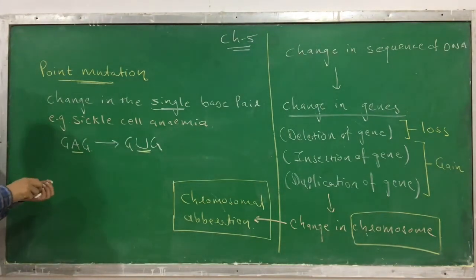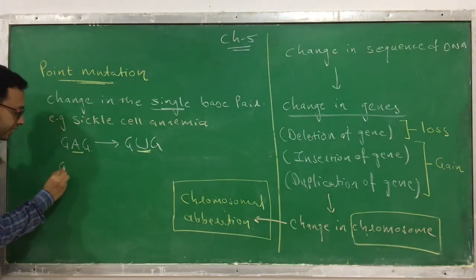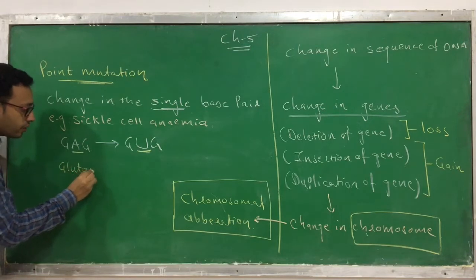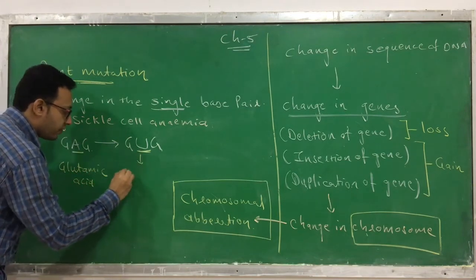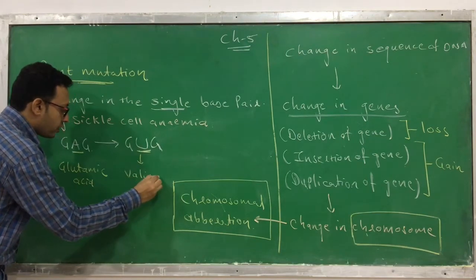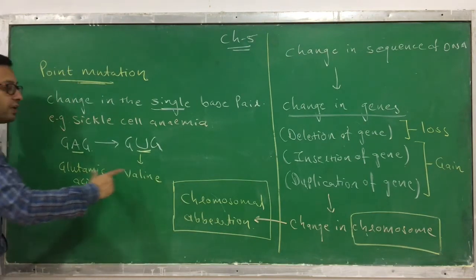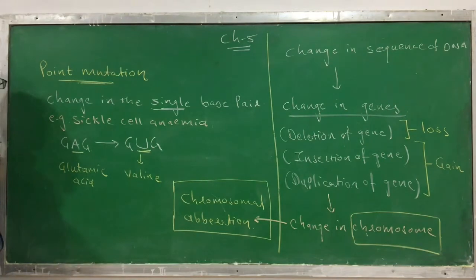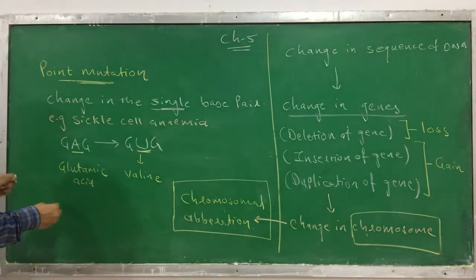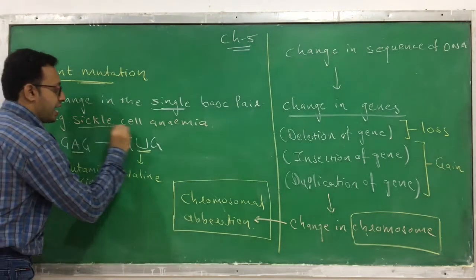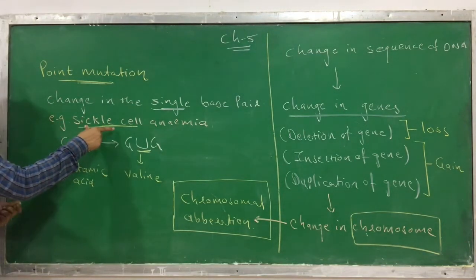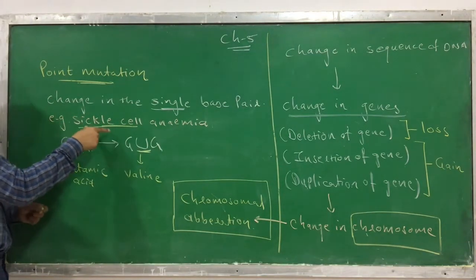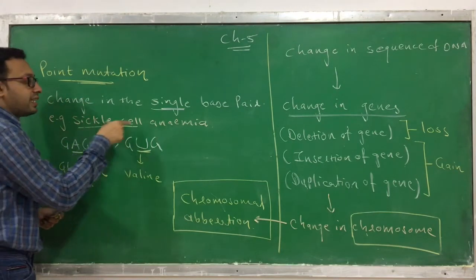The GAG is a code for glutamic acid. The GUG is a code for valine. So here, instead of glutamic acid, now what is produced? Valine is produced. And that converts the shape of the RBC to a sickle shape. So this is an example of point mutation, sickle cell anemia.